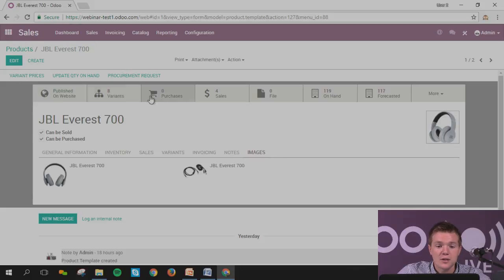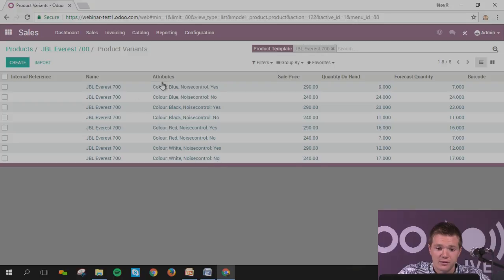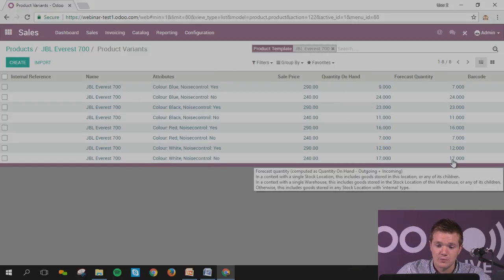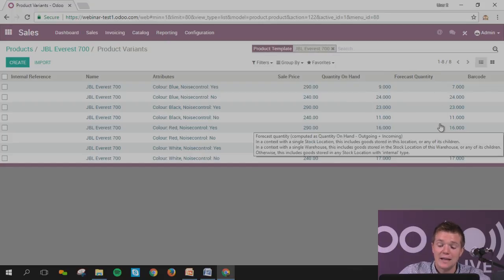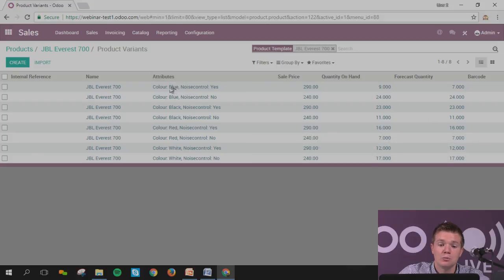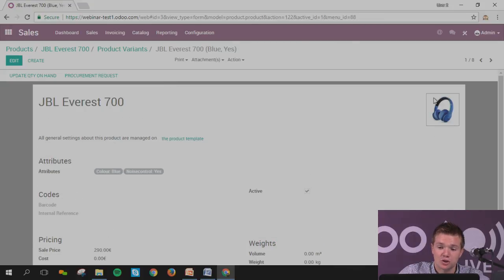Then, as you can see on the top, I have all the smart buttons linked with this product. So I can see all the variants linked with my product. Of course, I can see the quantity on hand and the forecasted quantity. On hand is what you have in stock. Forecasted is what you have in stock, less the products which have been confirmed and booked, plus the things that need to come from your supplier. And if I click on, let's imagine, the blue, of course I'm going to have another image for the GBL blue.